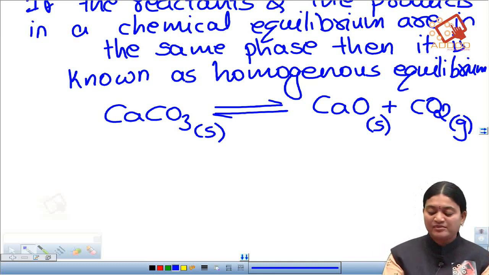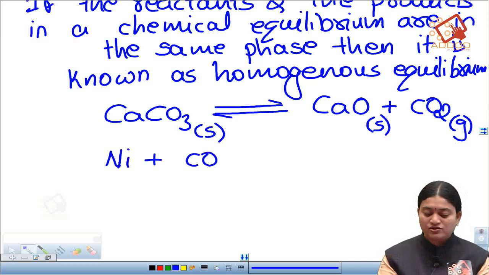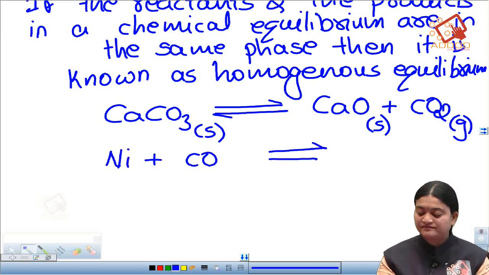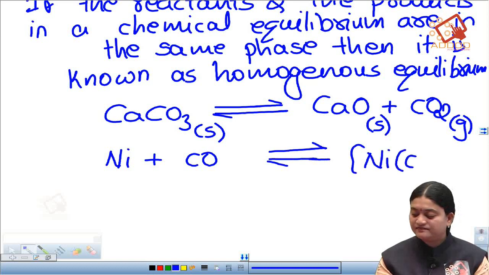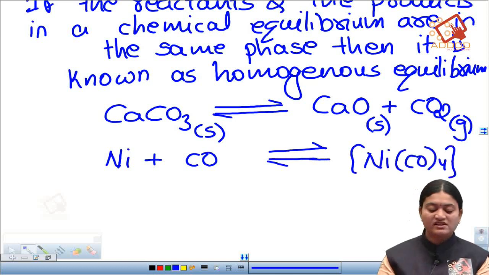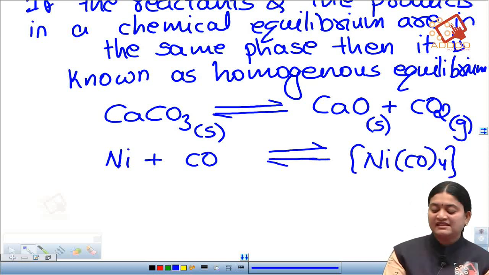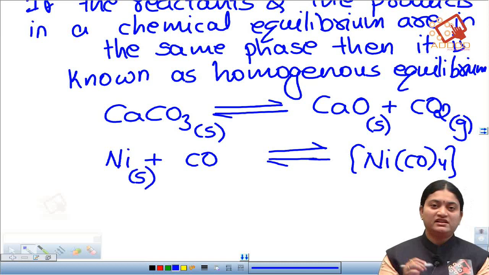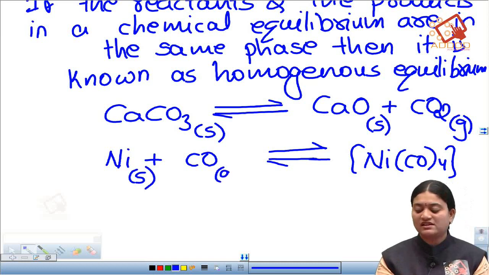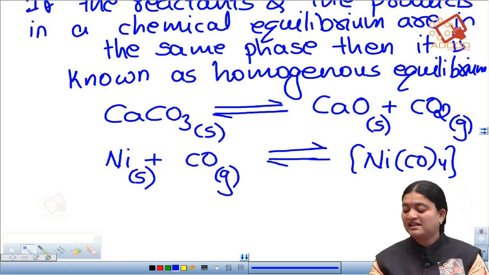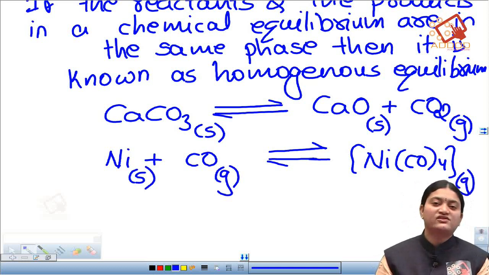Another example we can take is that nickel reacts with carbon monoxide to give us tetracarbonyl nickel. In this case the nickel is in solid phase, the carbon monoxide is in gaseous phase, and the tetracarbonyl nickel is also in gaseous phase.